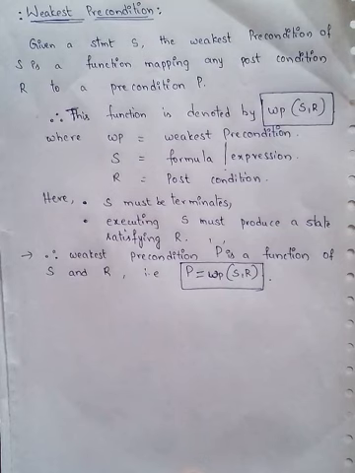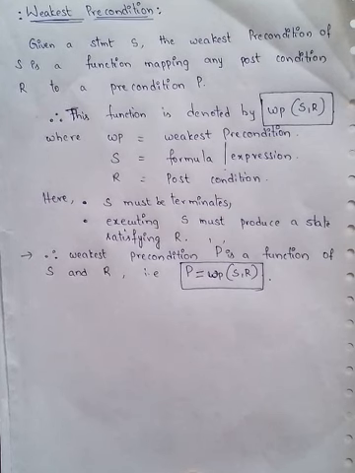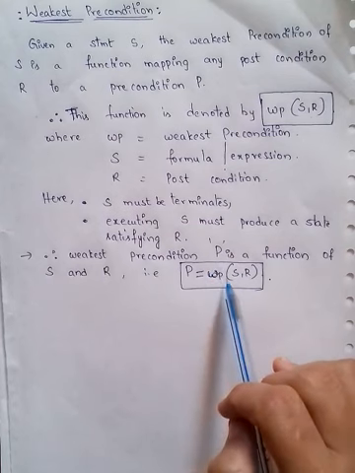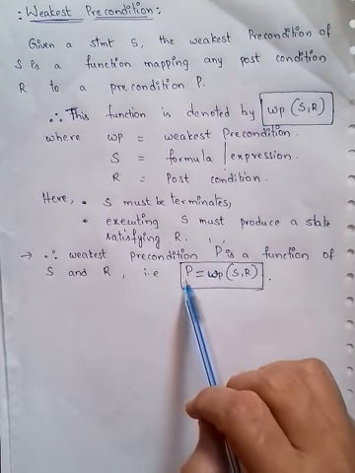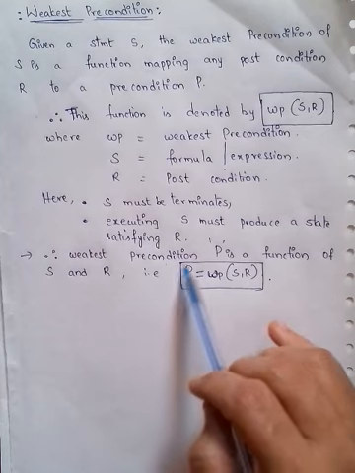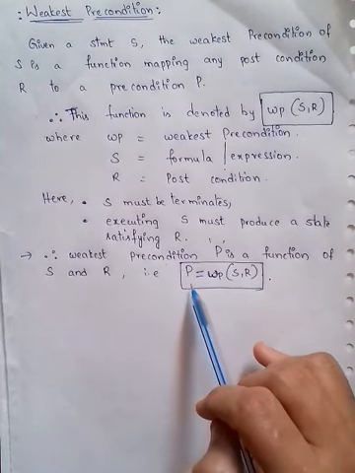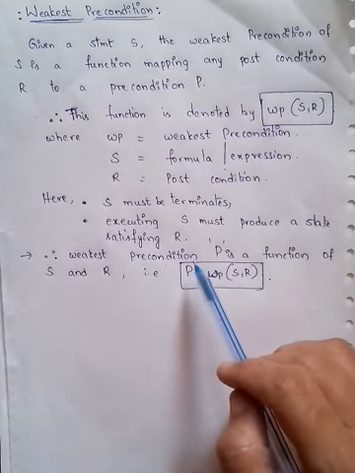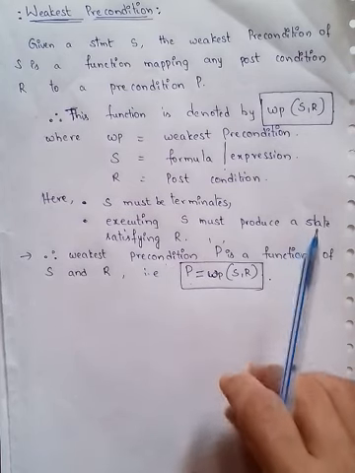The weakest precondition capital P is a function of S and R that can be represented as capital P equal to WP of S comma R. So here, WP of S comma R is a function that is equivalent to the precondition. That precondition can be represented with capital P. That precondition is also known as the weakest precondition.